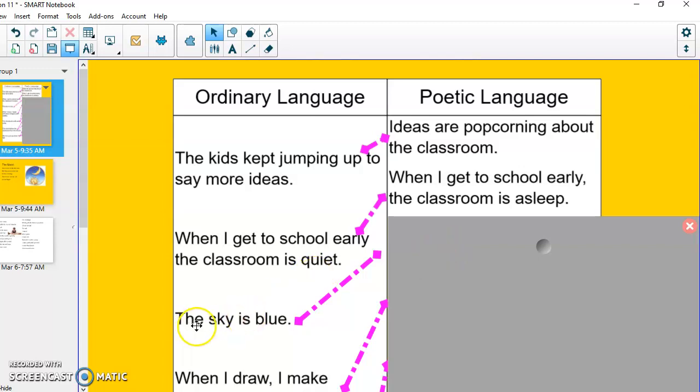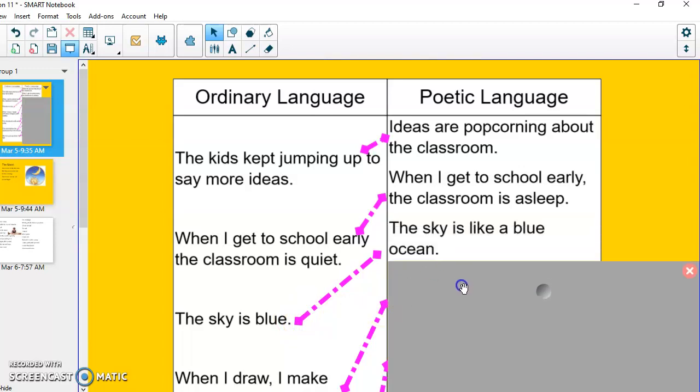That's awesome. How about the sky is blue? Could we say that better? Well, let's look. The sky is like a blue ocean. Remember our lesson on similes? Instead of just saying the sky is blue, the sky is blue like the ocean.